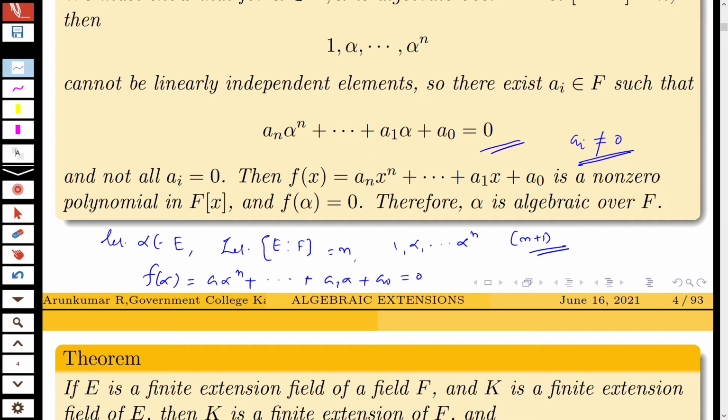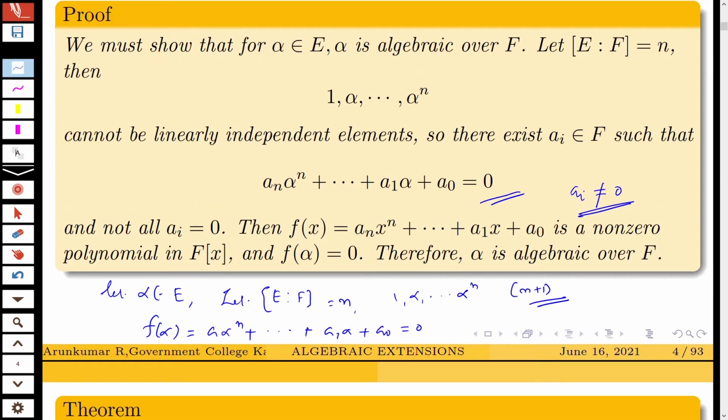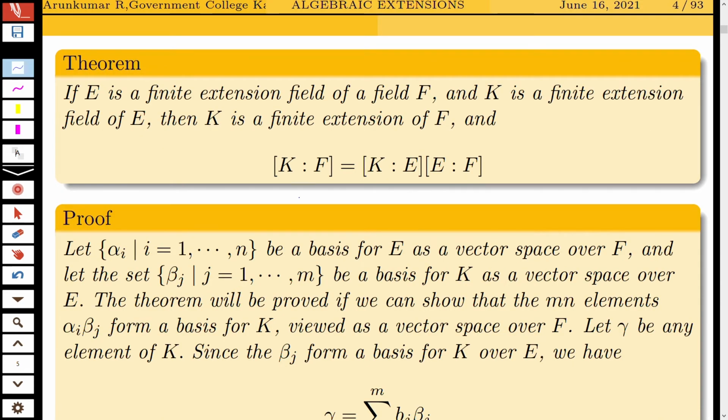That is, alpha is algebraic over F. So there exists a polynomial f(x) in F[x] such that f(alpha) equals 0. This implies alpha is algebraic over F. Now we discuss another theorem.